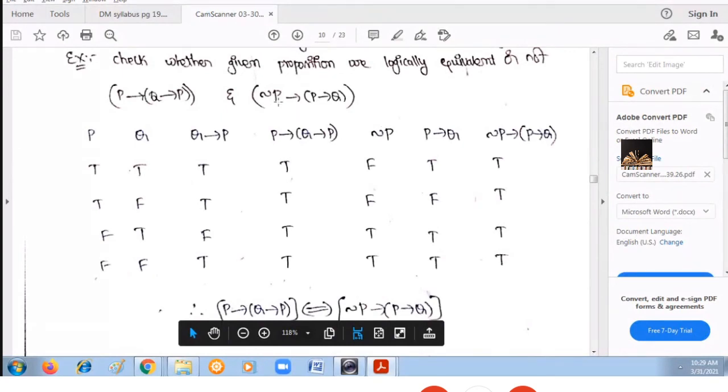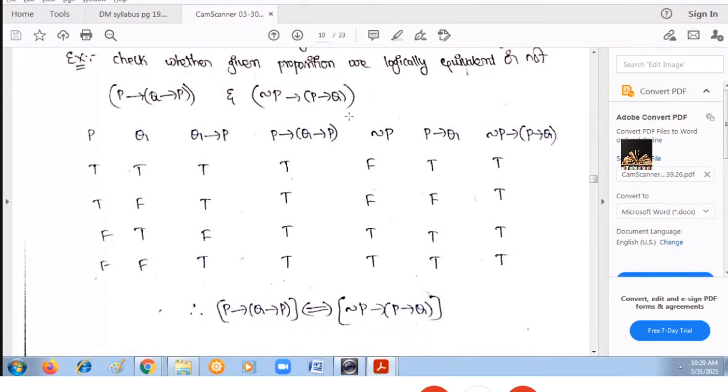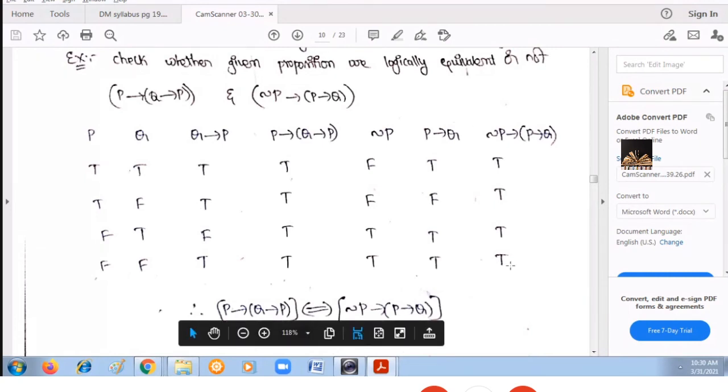Similarly, the second one is negation P implies (P implies Q). So first find out P implies Q, and then consider negation P as hypothesis and this P implies Q as your conclusion, and calculate the resultant.